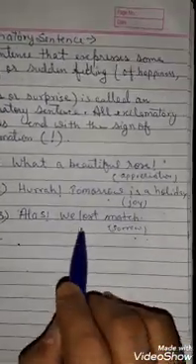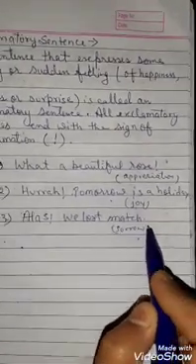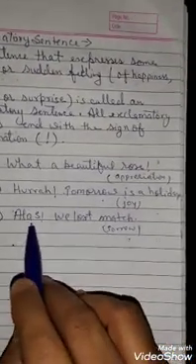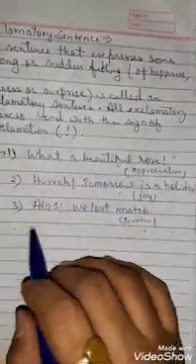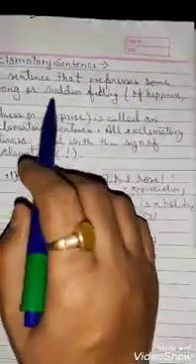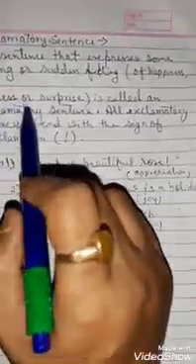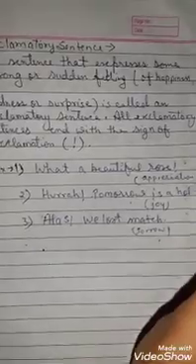And in the third one I express sorrow. Sorrow means sadness: alas, we lost the match. So these three examples show the exclamatory sentence, a sentence that expresses some strong or sudden feeling of happiness, sadness, or surprise.